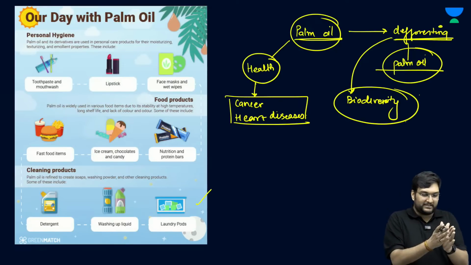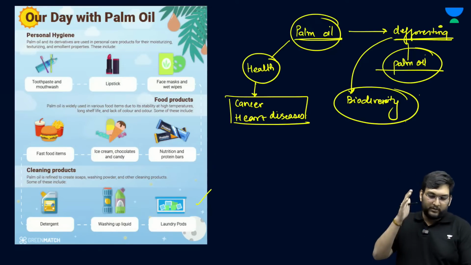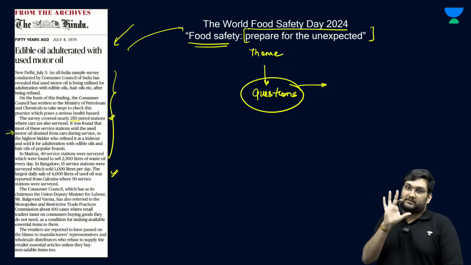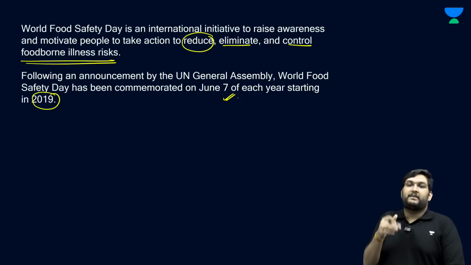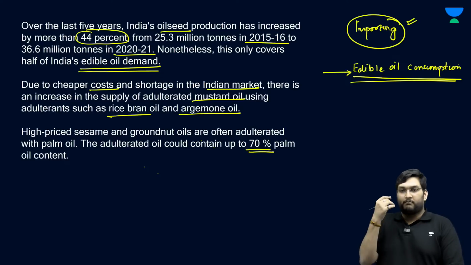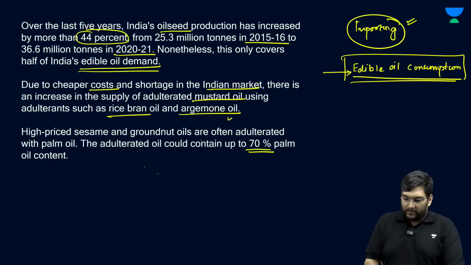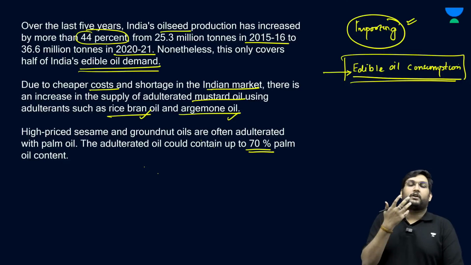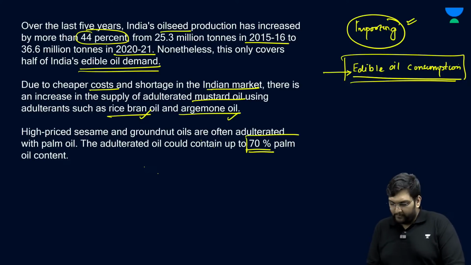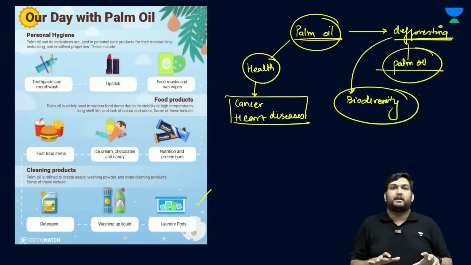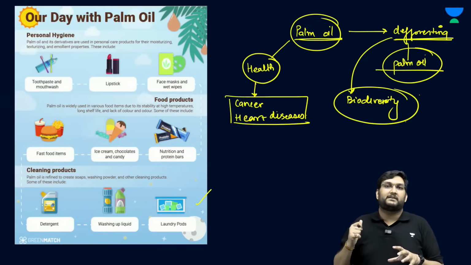So, what we've established till this point is adulteration, a story which was there 50 years ago. Now there is no audacity to add at least motor oil in that regard, but we have found other alternatives to meet edible oil consumption, and therein we are now contaminating mustard oil or even basic groundnut oil, sesame oil with palm oil. And palm oil has the problem of deforestation and health, and it has a consequent biodiversity impact.